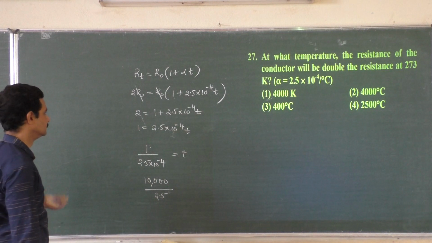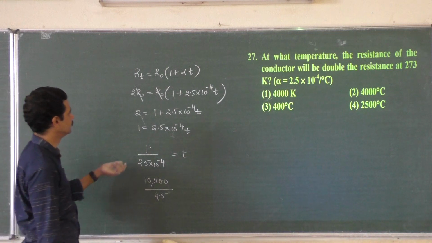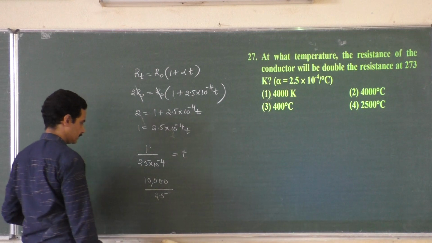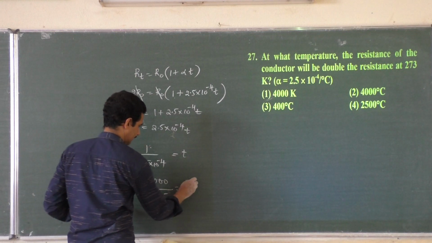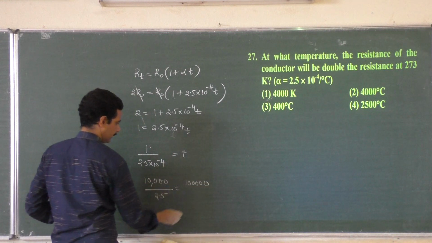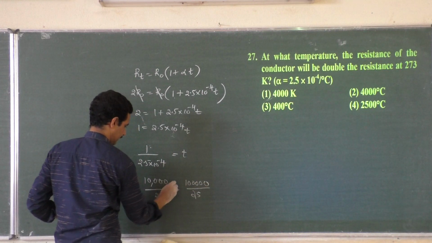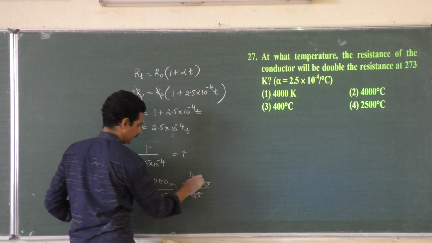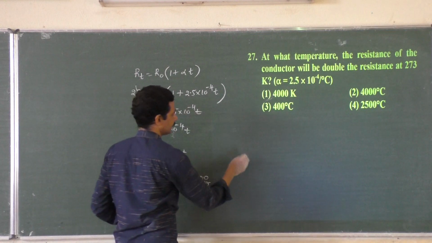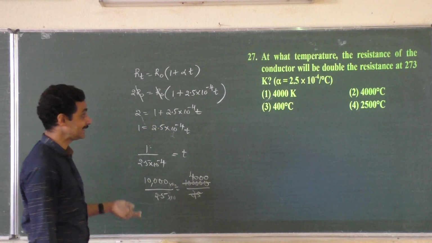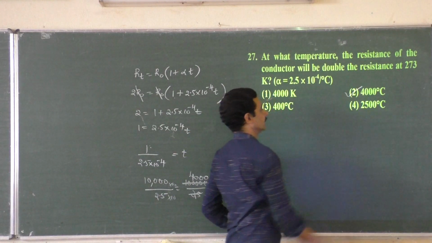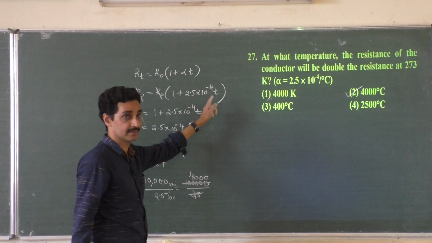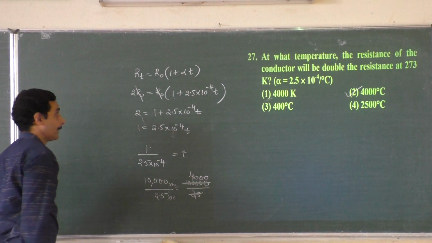Is it right? 10 to the power minus 4. Yeah, alpha t. 10,000 divided by 2.5 is equal to 1 lakh divided by 25. Multiply and divide by 10 because I don't want fractions. 25, 4s are 100, remaining 3 zeros. 4,000 degrees, this is 4,000 degrees Celsius, not Kelvin, because this temperature is already in degrees Celsius. Okay, 28.